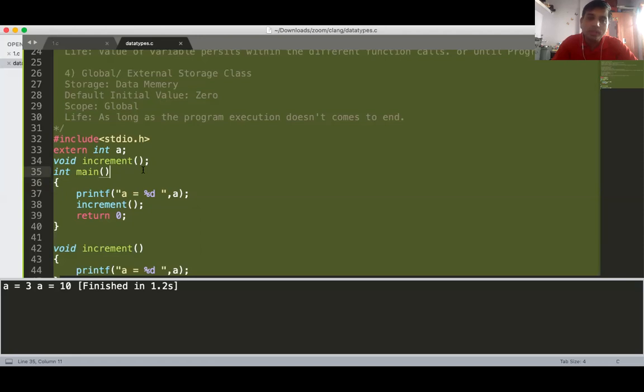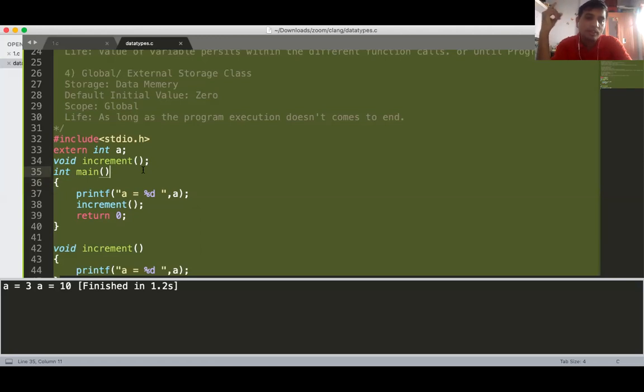But we can do this only if your project has more than one file. Generally, we write all the functions and the main function in the same file. But in the industry, this procedure is not followed. One file contains only the main function, the second file contains the second function, the third file contains the third function, the fourth file contains the fourth function. For every function there is a separate file.